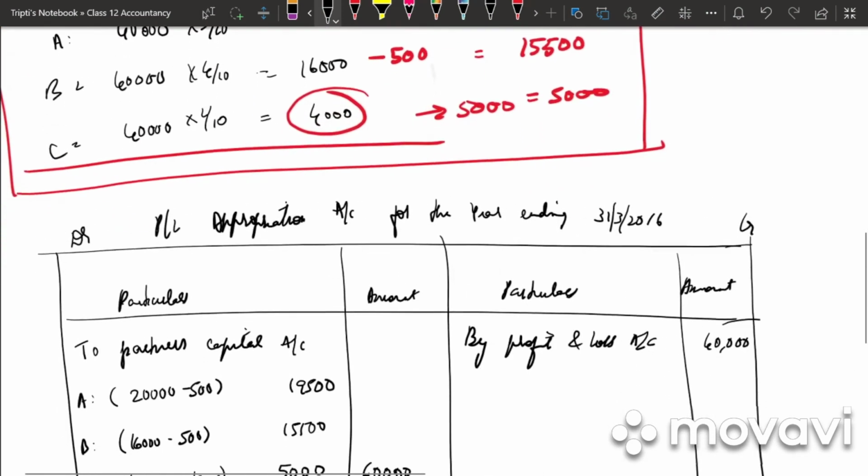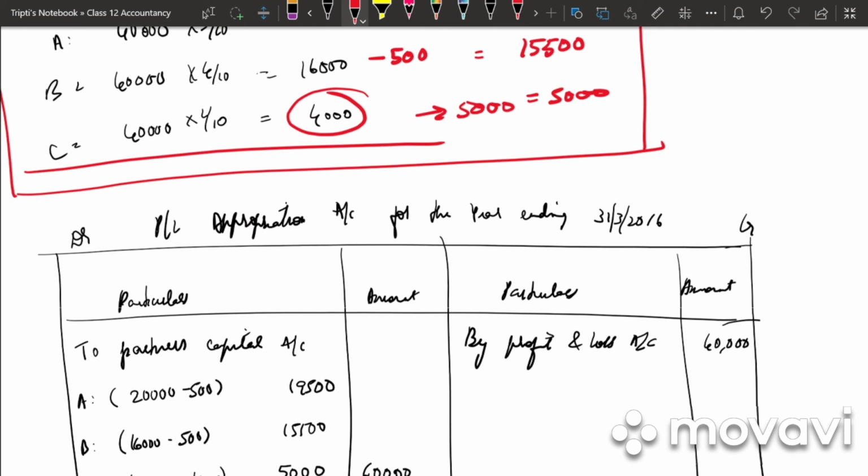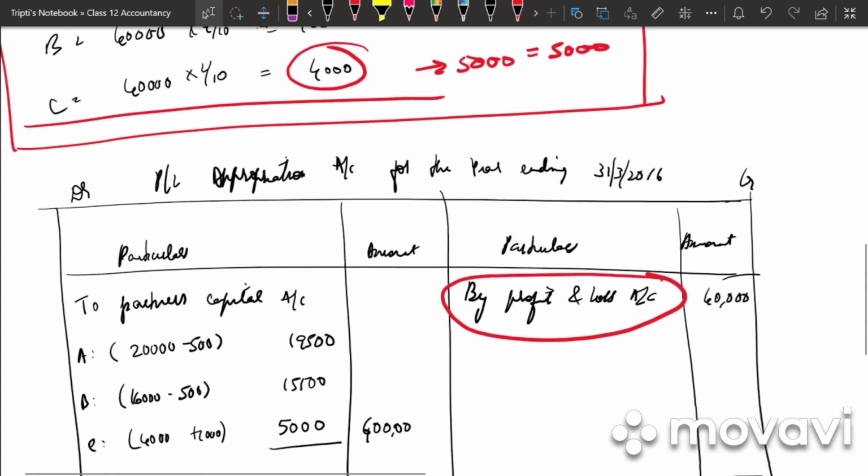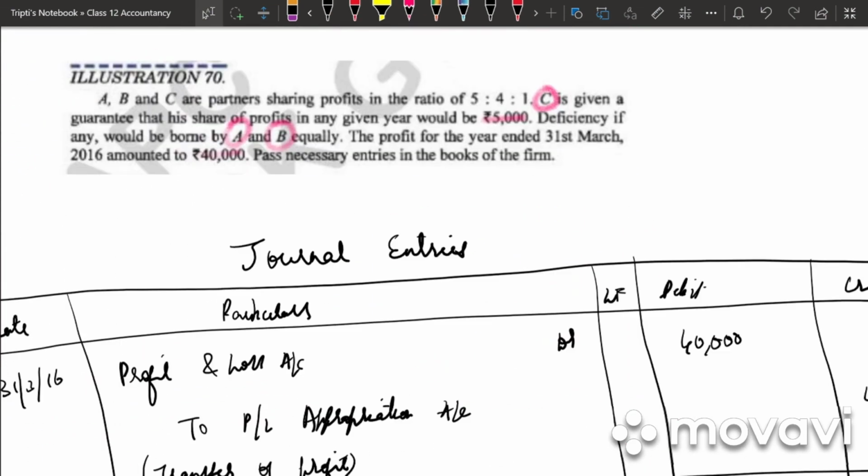How did we write our journal entry? It was just writing profit and loss account debit to profit and loss appropriation account first entry, and it was profit and loss appropriation account debited to partners capital account. So whenever they have guaranteed a particular share of profit to a partner, it will be borne by the partner who has guaranteed it.